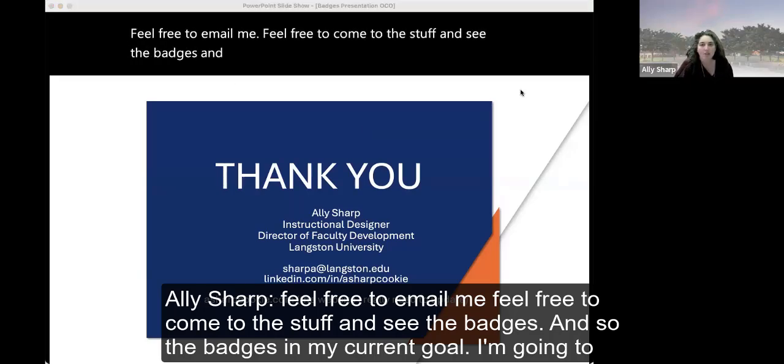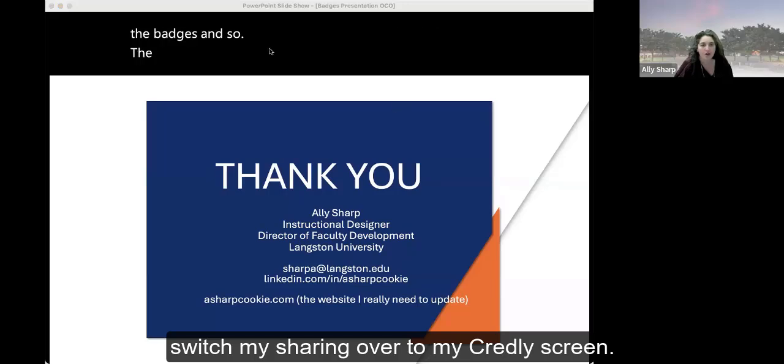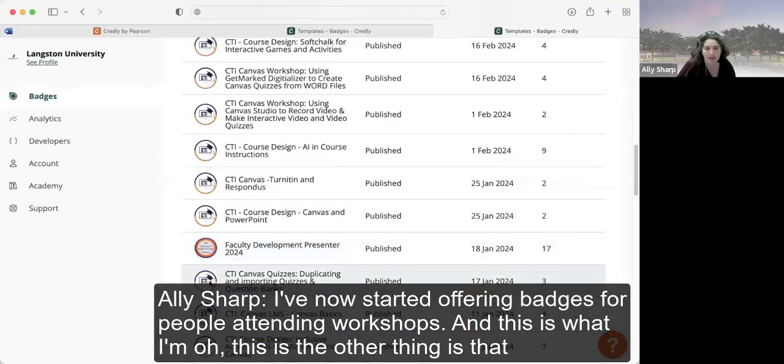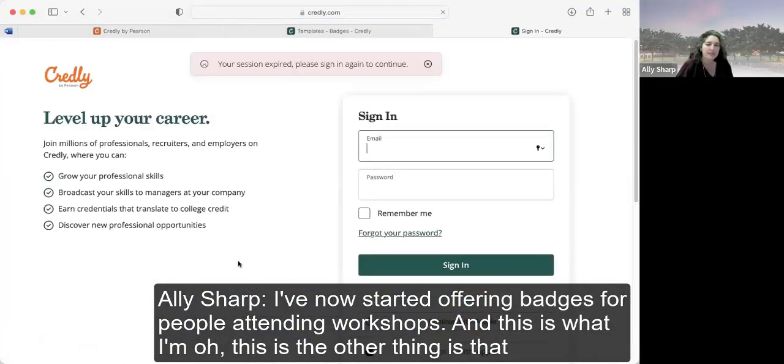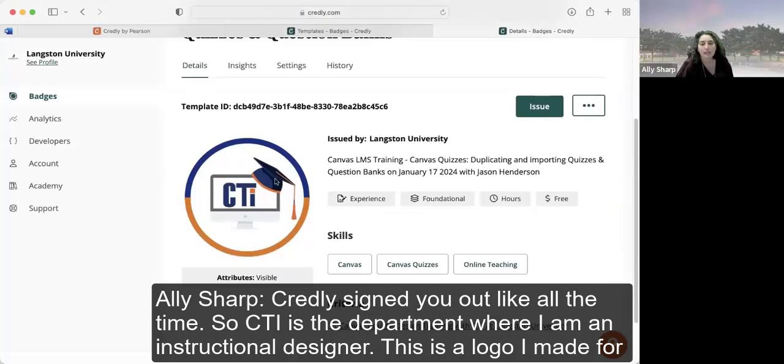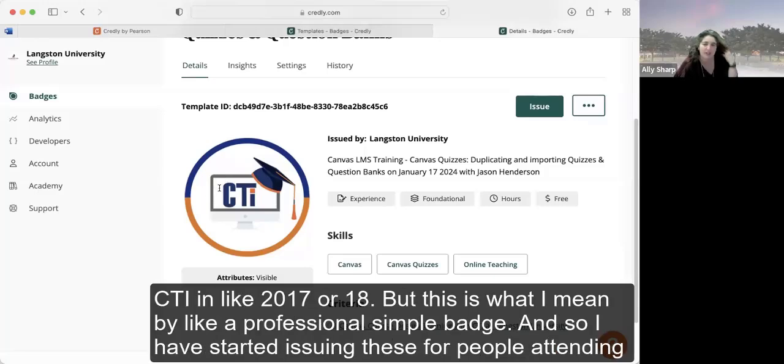And so the badges, in my current goal, I'm going to switch my sharing over to my Credly screen. I've now started offering badges for people attending workshops. And Credly signs you out all the time. So CTI is the department where I am an instructional designer. This is a logo I made for CTI in like 2017 or 18.